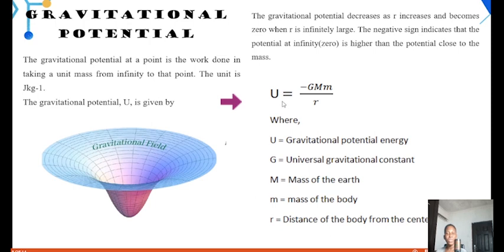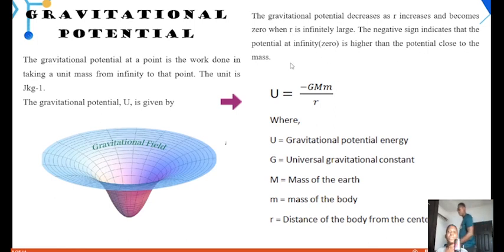The gravitational potential U, you can even depict it from the formula. U is inversely proportional to r. That is what this formula is trying to say. That's why I said the gravitational potential decreases as r increases and becomes 0 when r is infinitely large. The negative sign indicates that the potential at infinity, 0, is higher than the potential close to the mass.